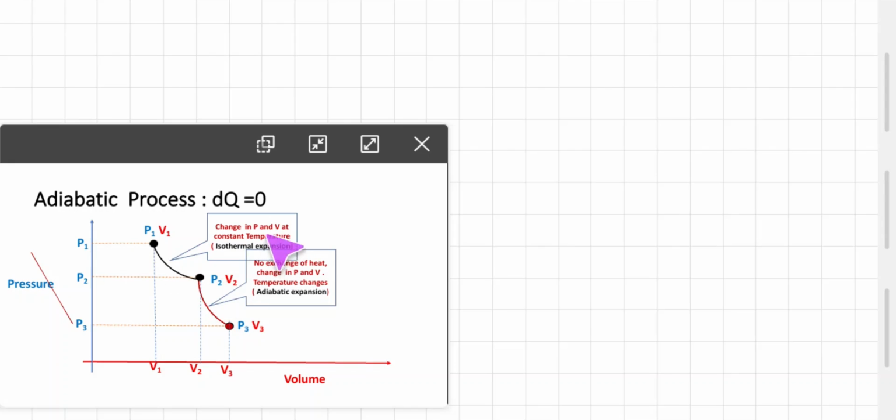This is isothermal expansion, this is adiabatic expansion. These are the curves. Now note, slope of adiabatic is gamma times greater than slope of isothermal. We already studied these things, but here you can observe that the slope of adiabatic is greater than isothermal.